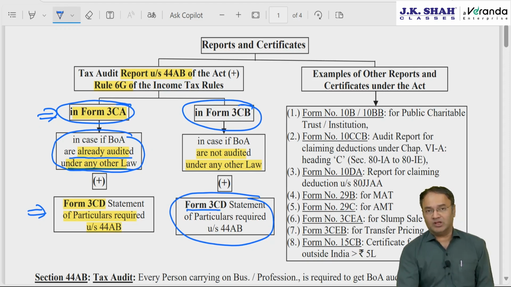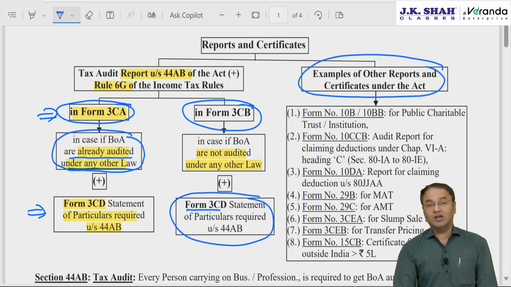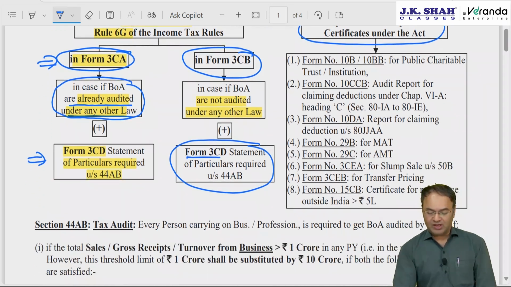Okay, apart from form 3CA, CB, CD, CA certificates and reports are required for various other purposes under the Income Tax Act. Like, if you recollect the charitable trust chapter, every charitable trust, especially in Maharashtra, has to furnish an audit report of a chartered accountant either in form 10B or 10BB. Those who have foreign remittances also, for them 10B, and those who don't have foreign remittances, then form number 10BB.